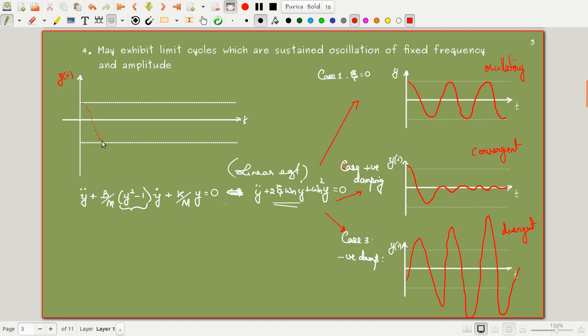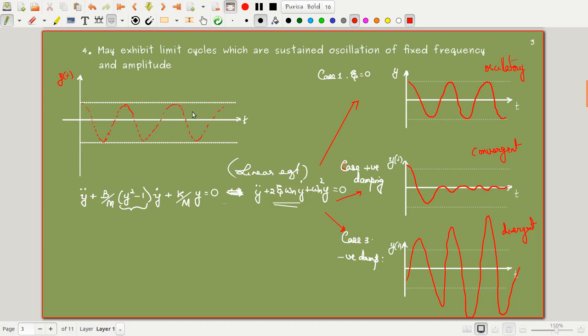I will tell you why later. But anyway, I want to draw these oscillations in order to show something else. This is the sustained oscillation. I am drawing it with the dotted lines here. This is a sustained oscillation.